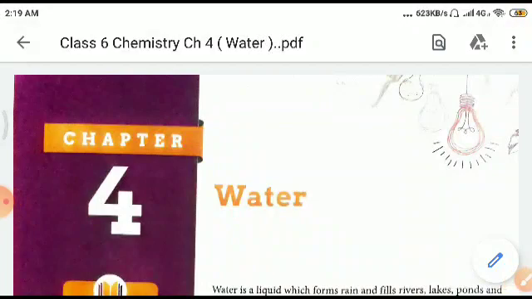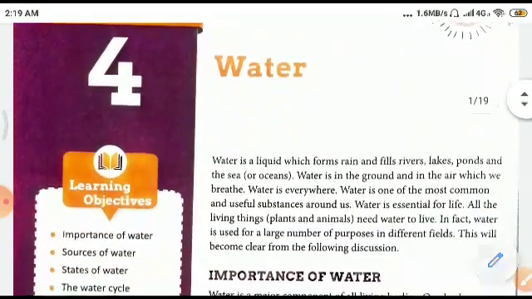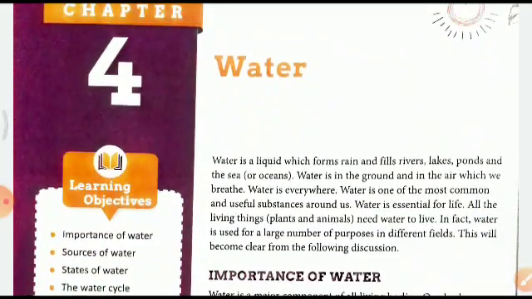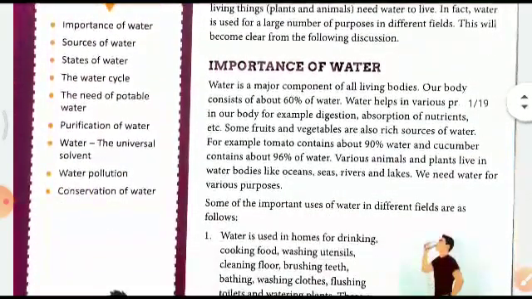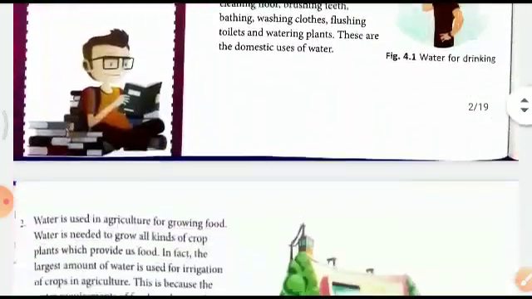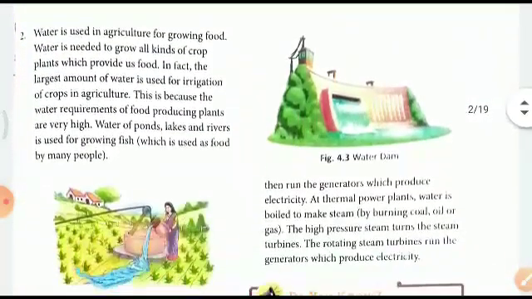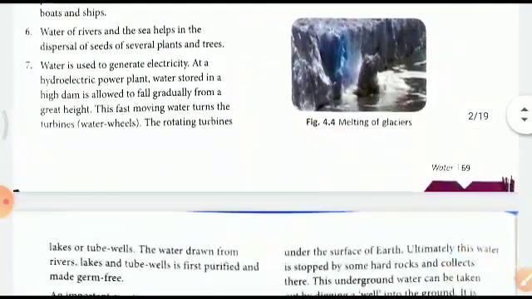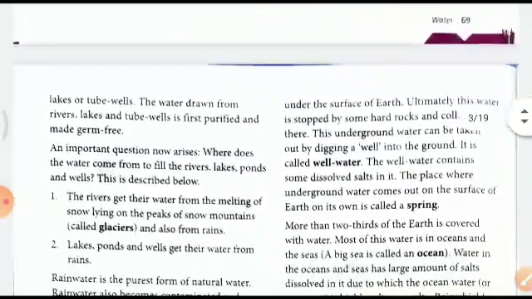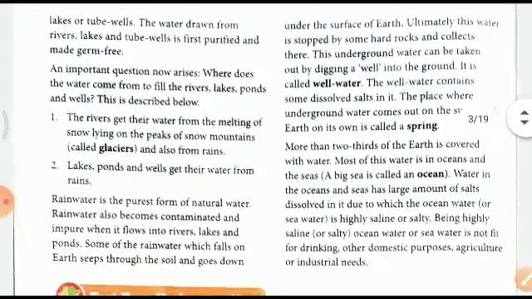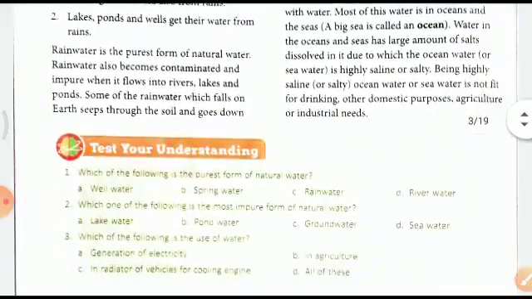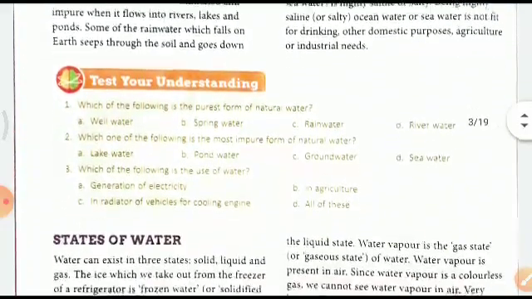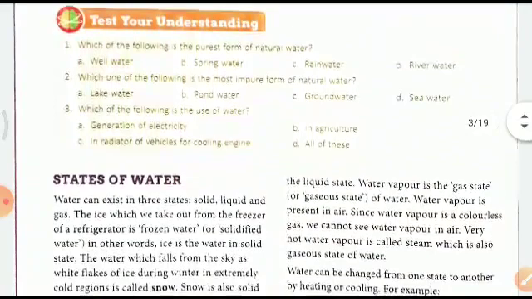And we are still on chapter 4, water. We have seen water is everywhere, its importance, how it is useful in households, as well as for agriculture purposes, and in many industries. We also saw the various sources of water, like rivers, ponds, lakes. But the most important source turned out to be the rainwater, right? And then we also saw what is potable water, the drinkable water.